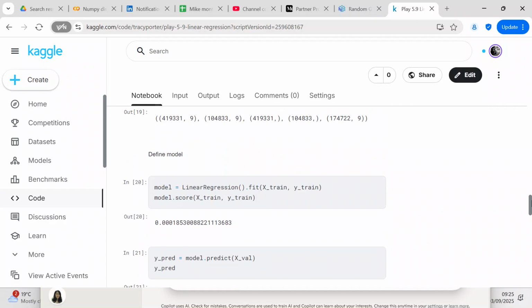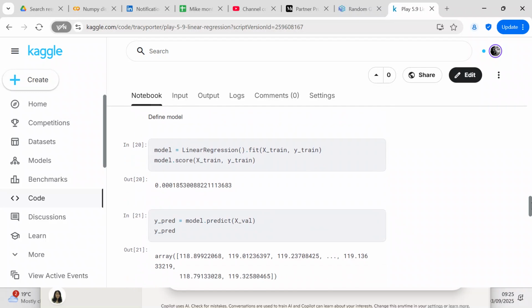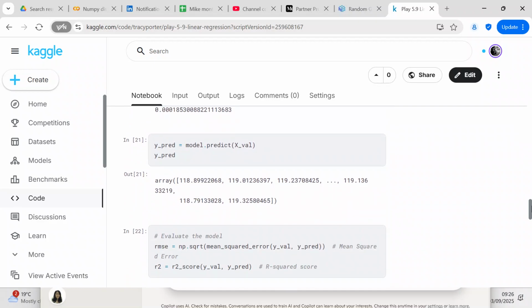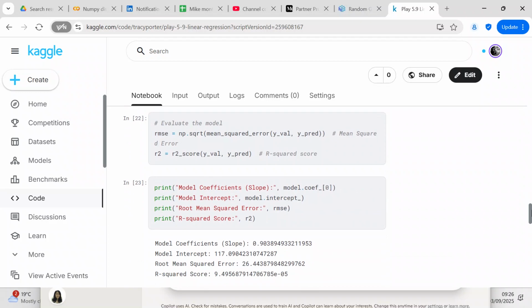So now we're going to define our model. Our model is sklearn's LinearRegression, and we just do a score. The score has a very low accuracy, but our measurement is going to be root mean square error anyway. Because whenever you're dealing with linear regression, what you want to do is make sure that the error is as low as possible. So we predict on the validation set, and we have our validation set predictions.